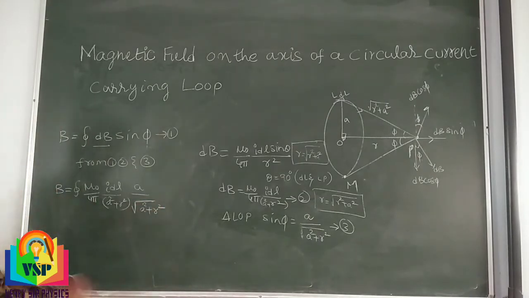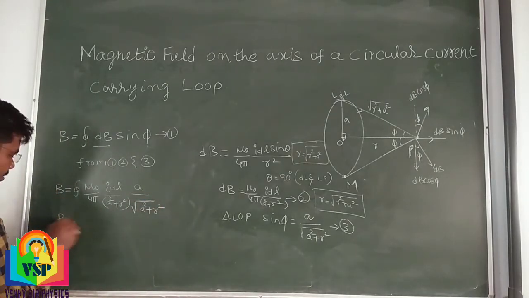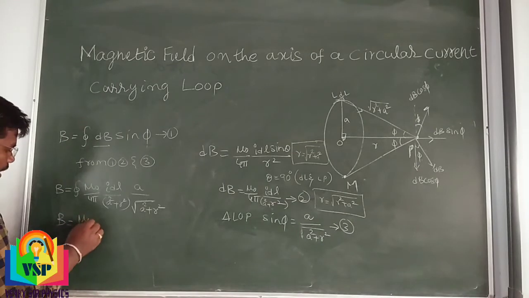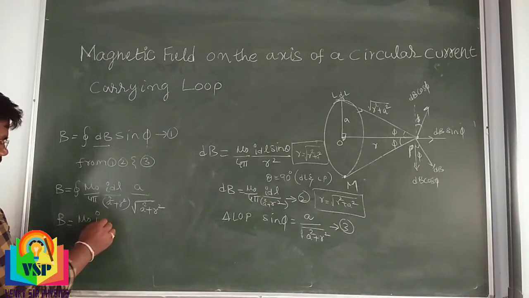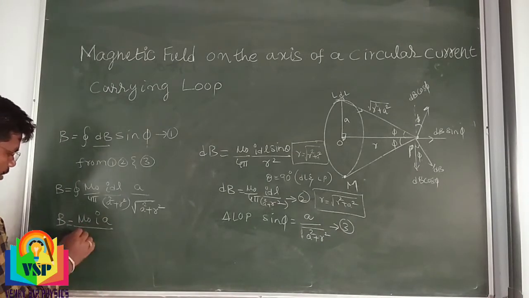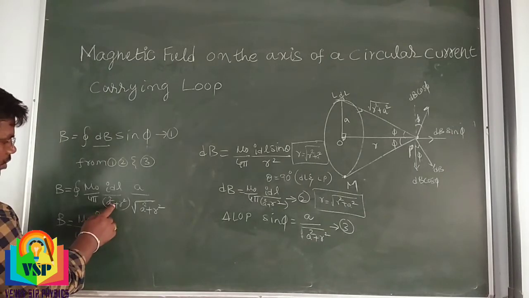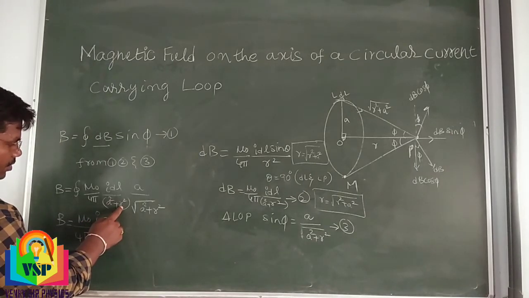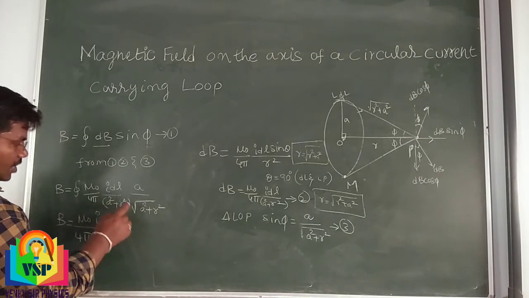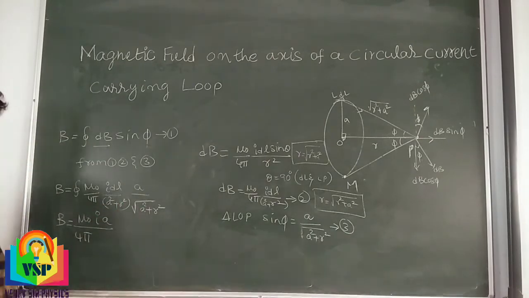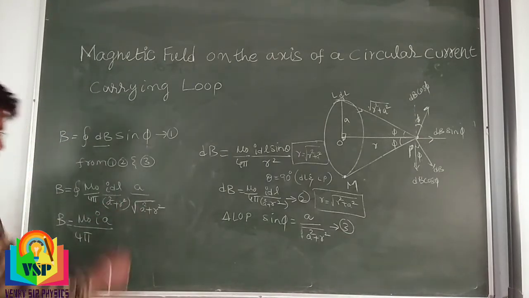So rearranging this, B is equal to mu naught I a divided by 4 pi, a square plus r square, into root of a square plus r square.